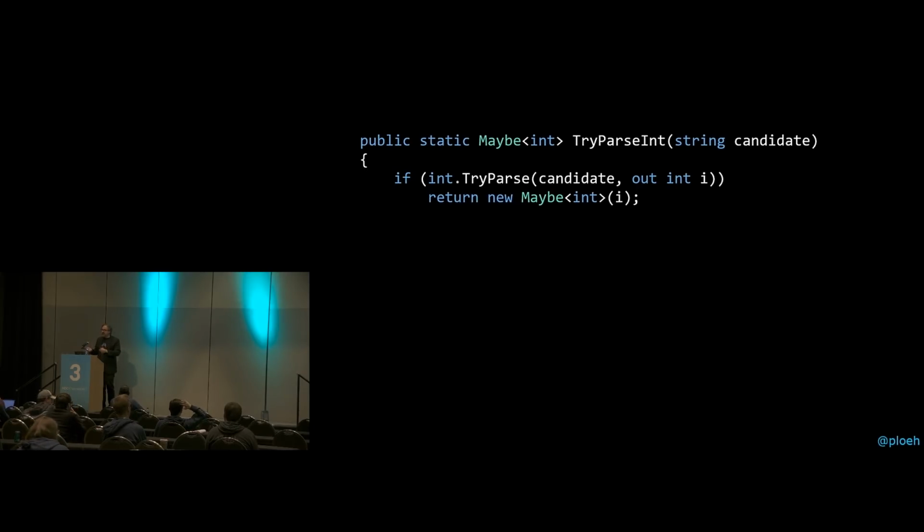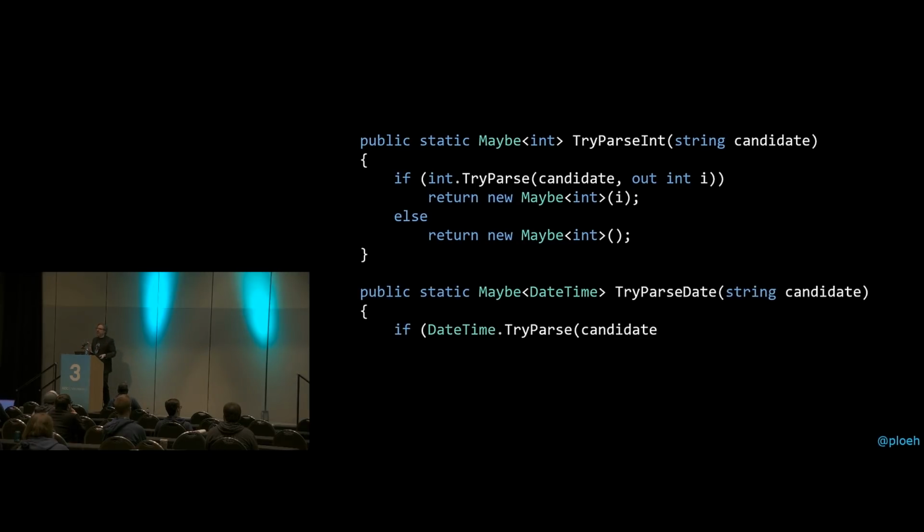In this case, it's clear because we can return a populated Maybe<int> if we can parse the integer, and we just return an empty one if we can't. So instead of having to rely on throwing exceptions or returning null or something else, this is always safe. Whatever happens here, you actually get a real object back. You never get a null reference exception or anything from using an API like this, and it composes.